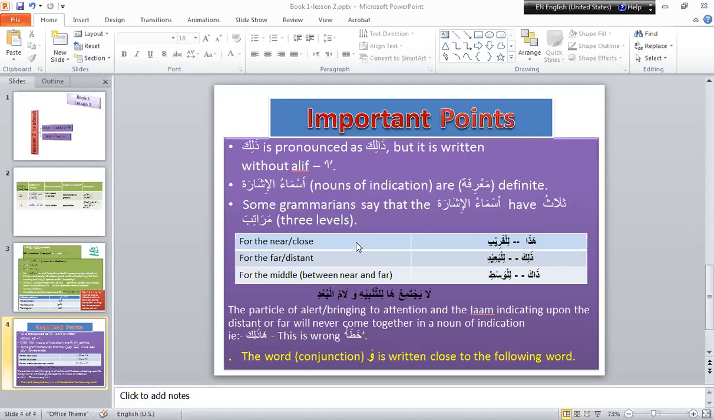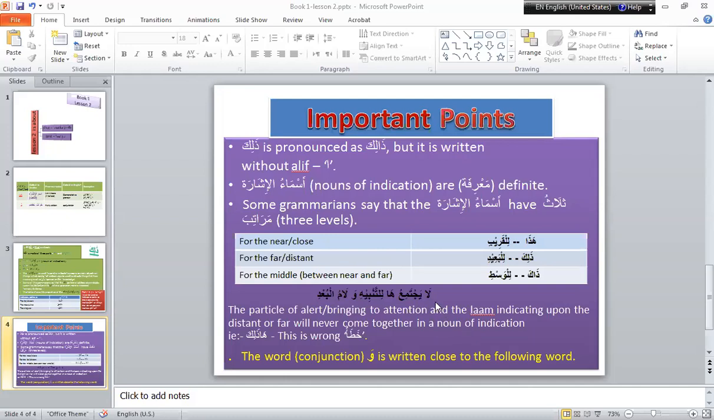According to some grammarians, Haza is used for near, whether it is an object or a person. Zalika is used for very far, a person or object that is very far. And Zaka is used for a person or object which is not very far and not very near, in between both extremes, darmiyan, middle.